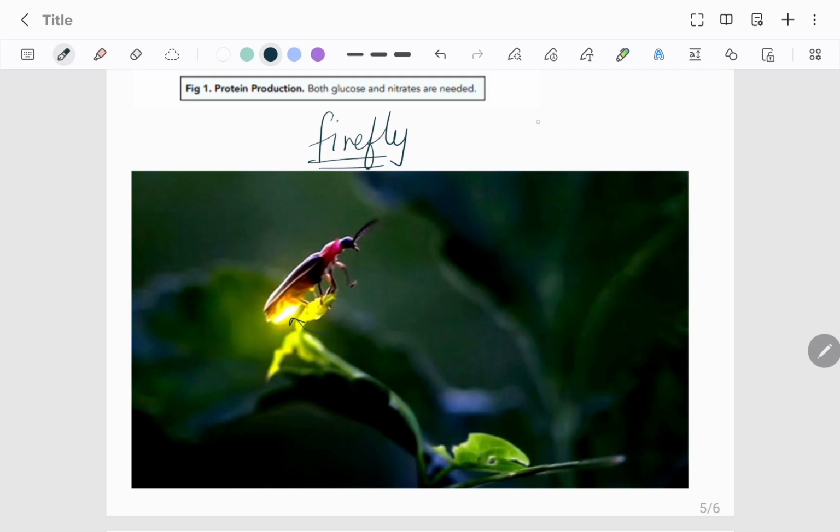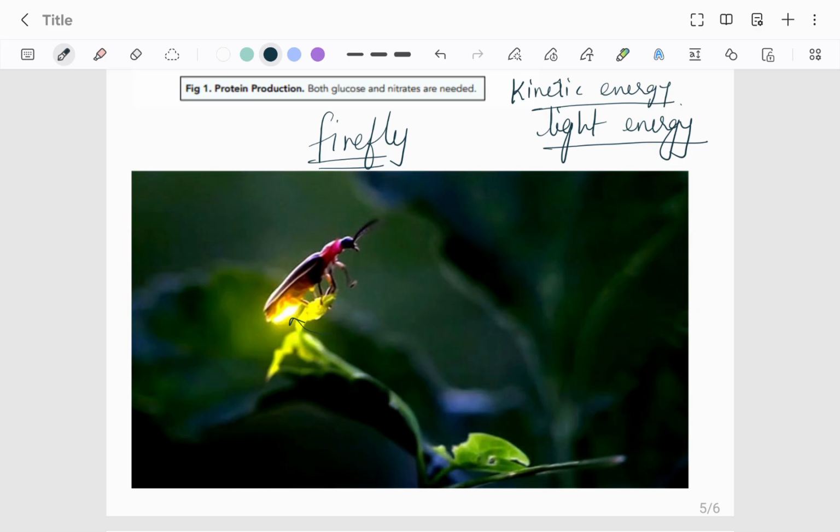If light is produced, the chemical energy of food has been converted into light energy, and for flying or different activities this organism will need energy, so kinetic energy will be produced from the chemical energy of food. So chemical potential energy of food has been converted into kinetic energy and light energy.